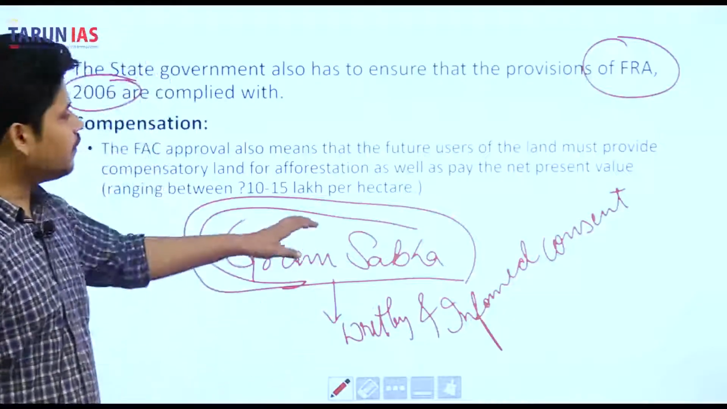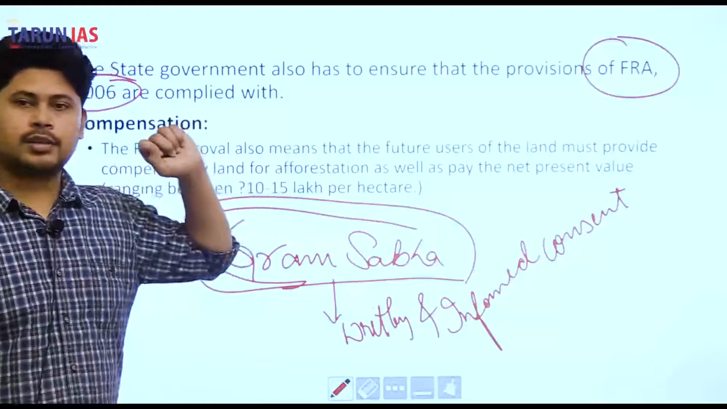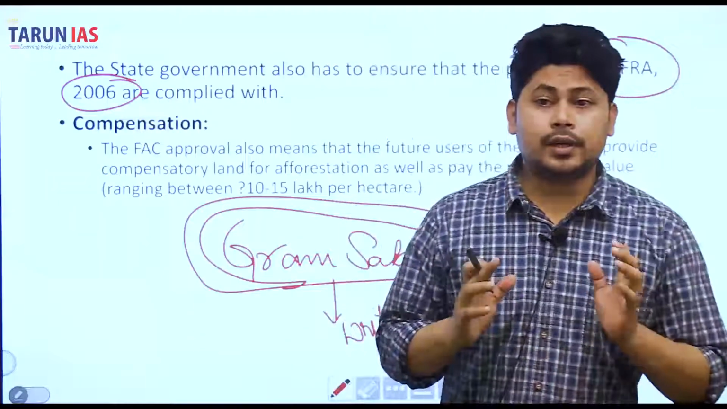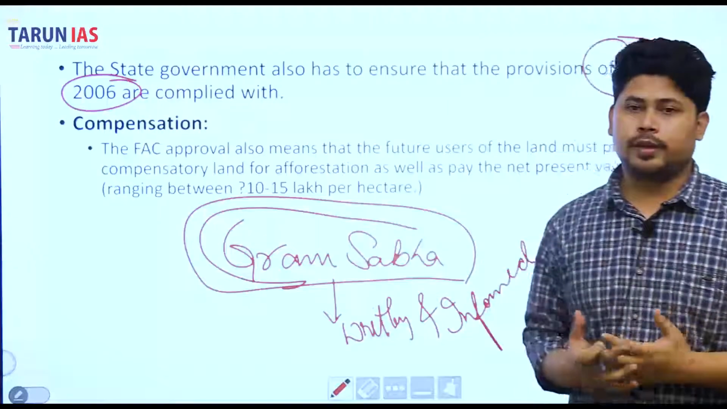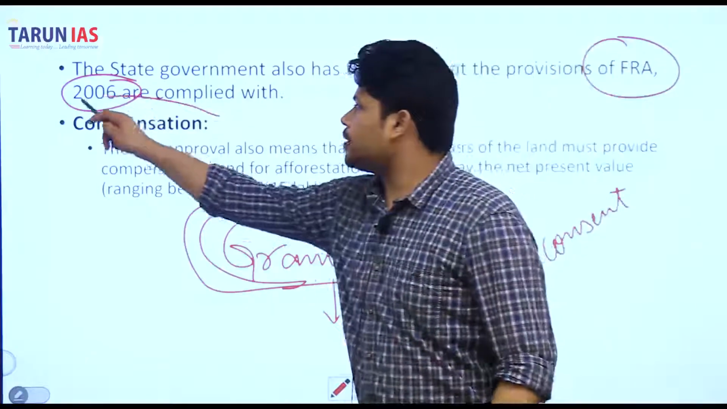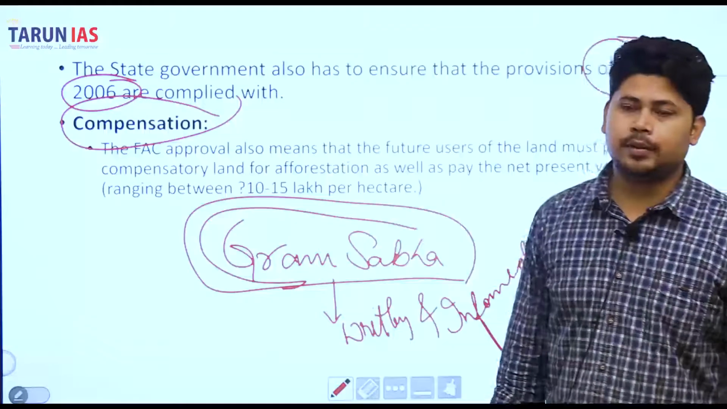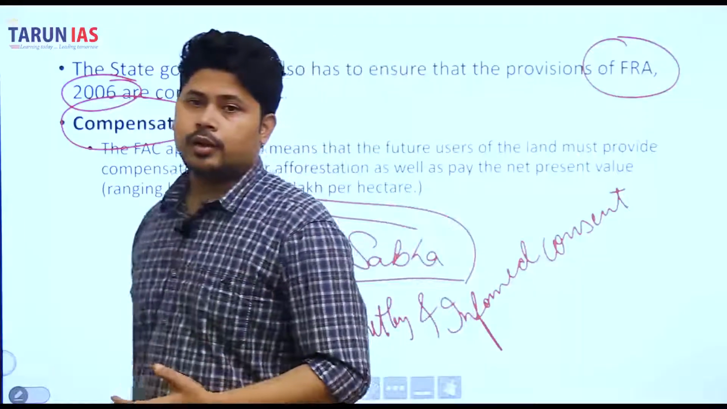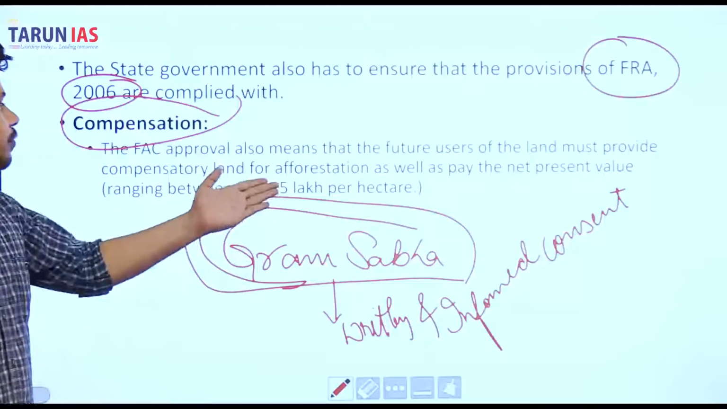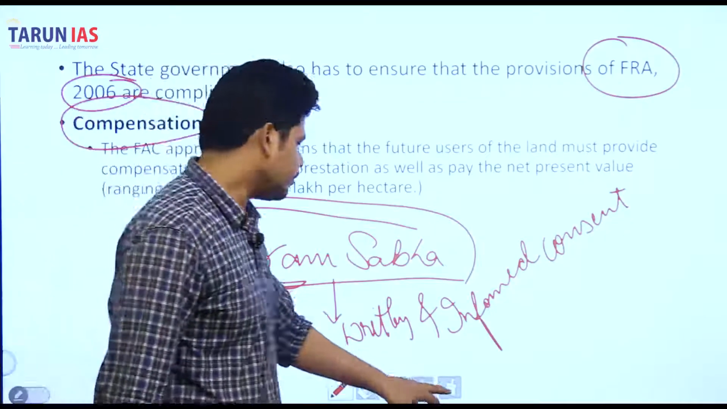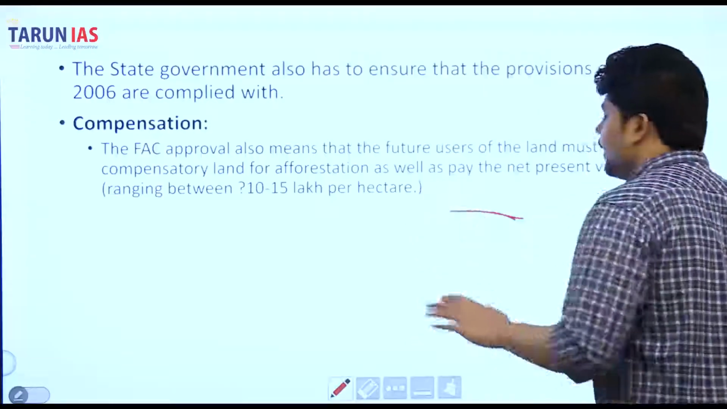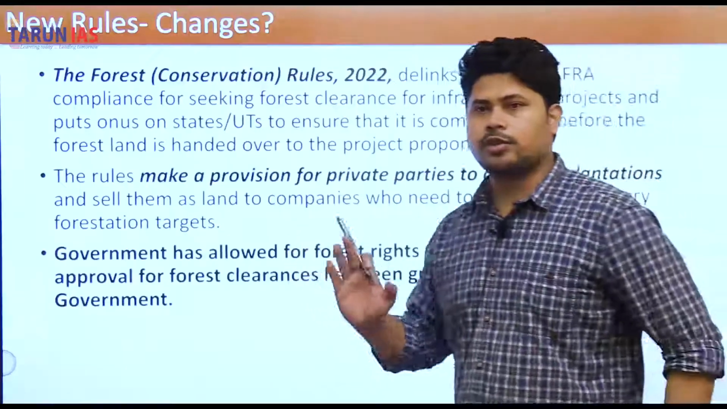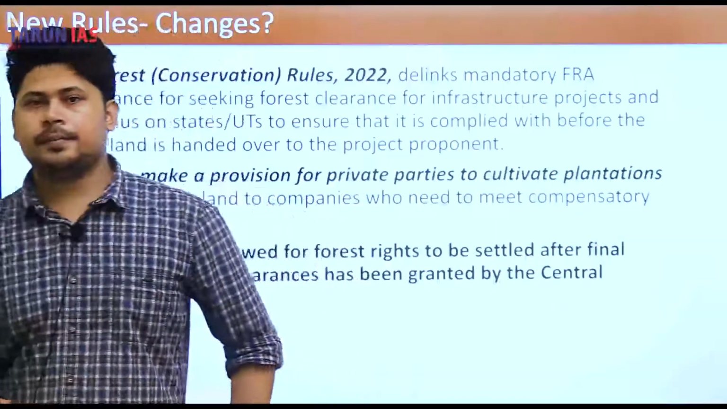This is a very crucial provision of FRA 2006 that provides the people who are traditional forest dwellers with the right to their own land. And also there's a compensation if the diversion of land is such that people have been uprooted from that, so there is a compensation of rupees 10 to 15 lakh per hectare. So this is all the state government has to do before they send the proposal to Forest Advisory Committee.